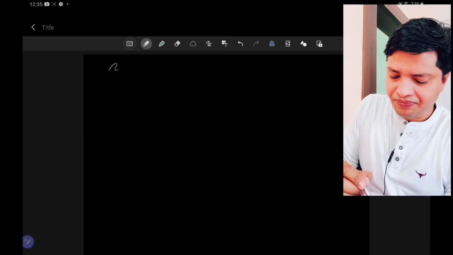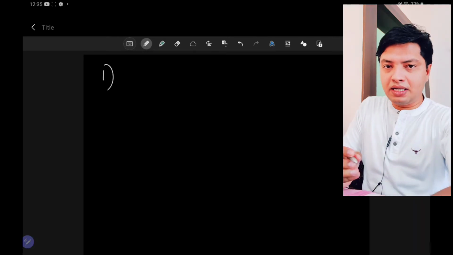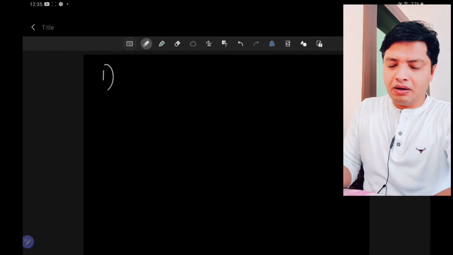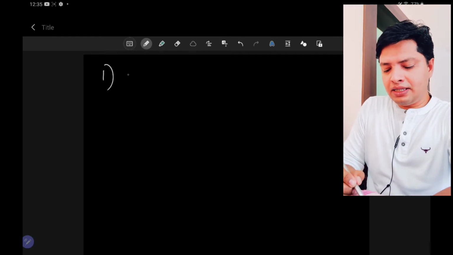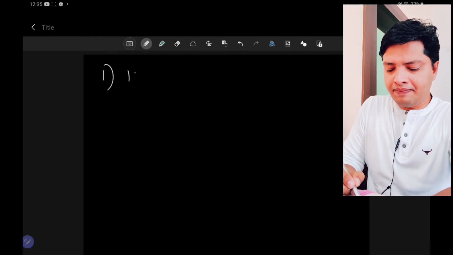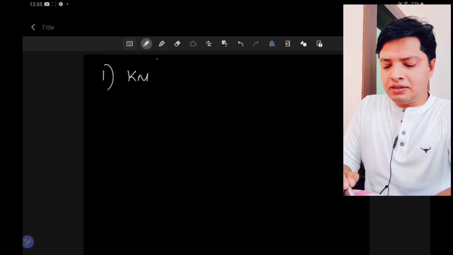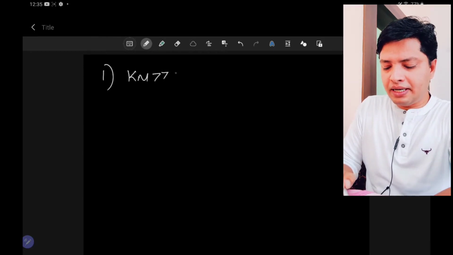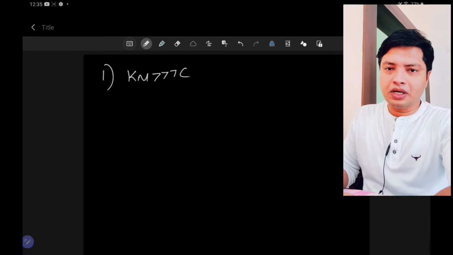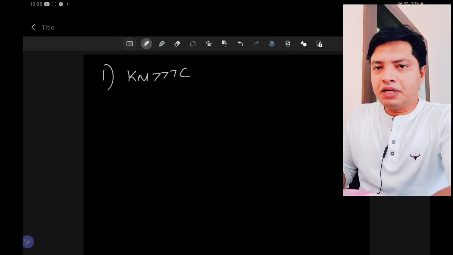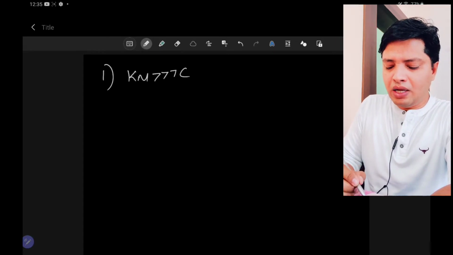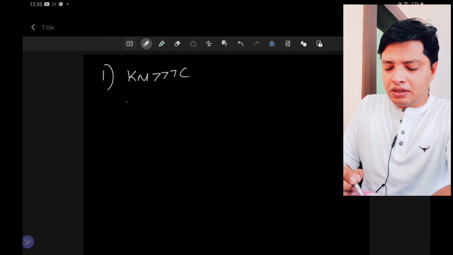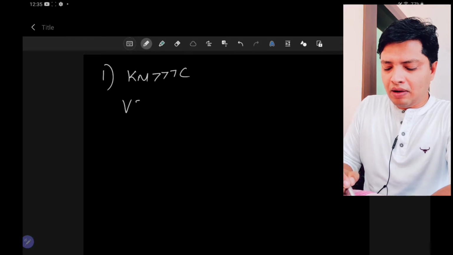Let's say case 1: Km is much greater than the concentration. So your Km is much greater than the concentration. In such a case, what happens to the equation? I will just write the equation.